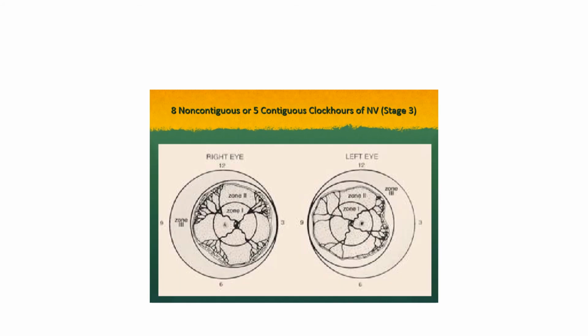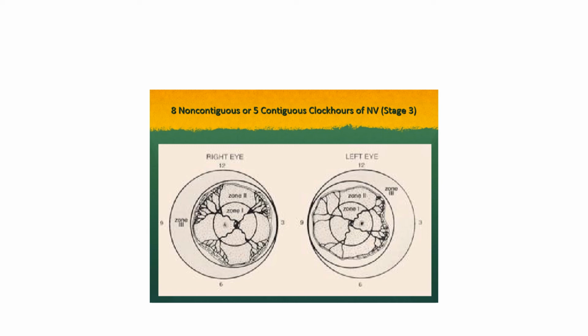So here in the picture you can see in the right eye, there is neovascularization in zone 2, and if you take up the clock hours, it will be around 8 clock hours, and it is non-contiguous. They are not continuous. So if you add all these clock hours, it will be about eight non-contiguous clock hours in the right eye.